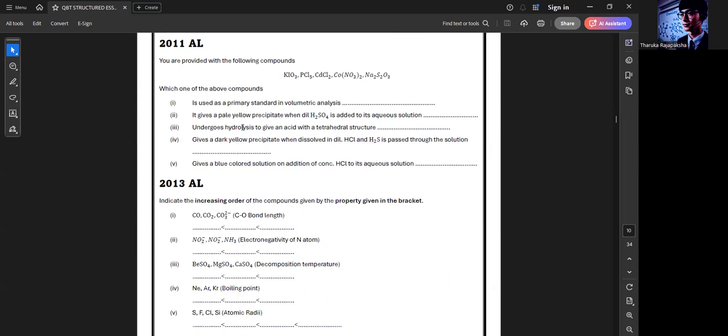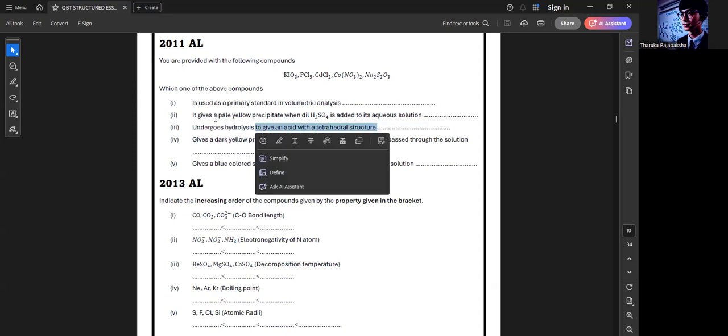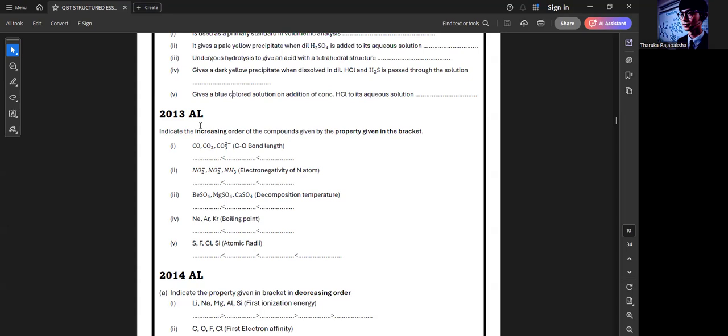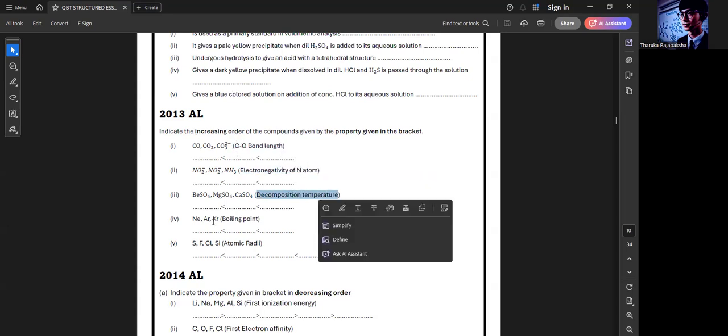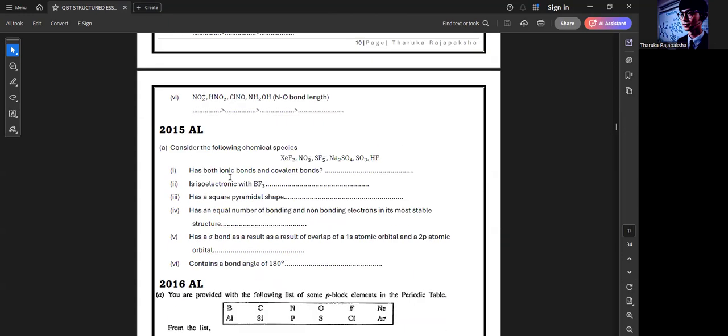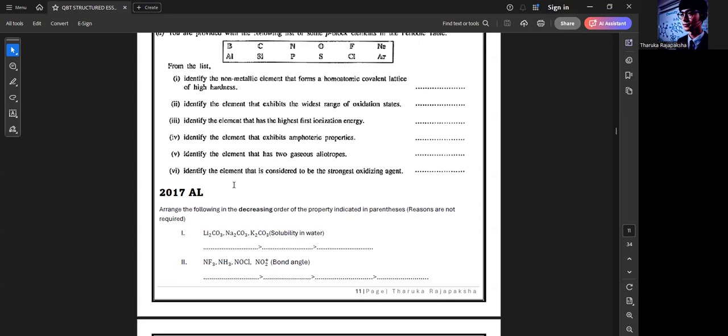If we go down, you can see inorganic is also there, right? Inorganic statements. Sometimes inorganic is also included, like: gives a blue color on addition of conc HCl to its solution. We have to know these things, right? So indicate the order of, see, these are variations. We are going to talk about everything in this tute also, right?